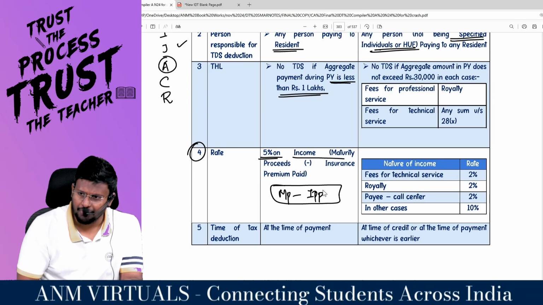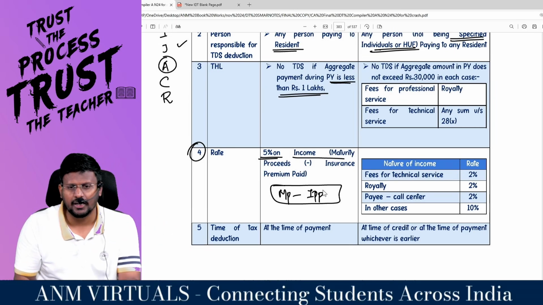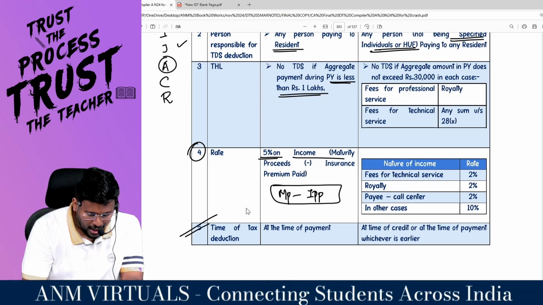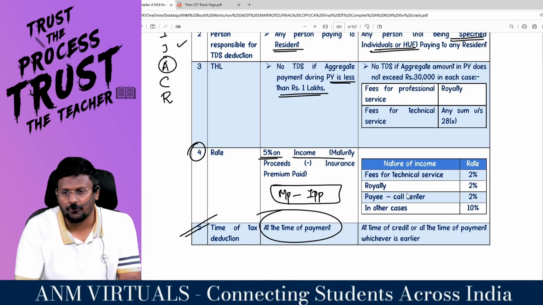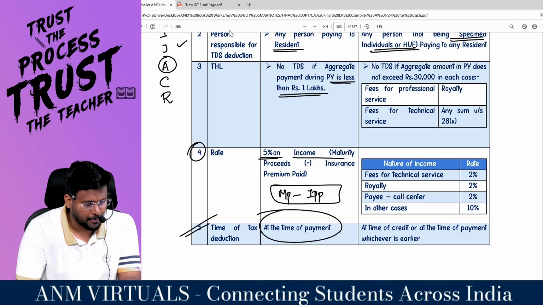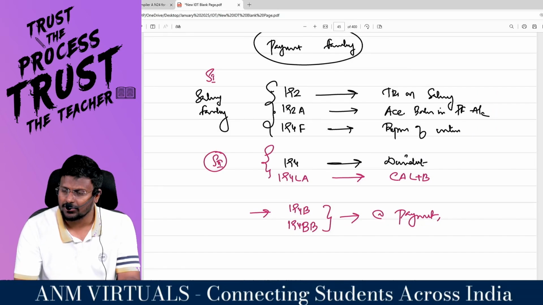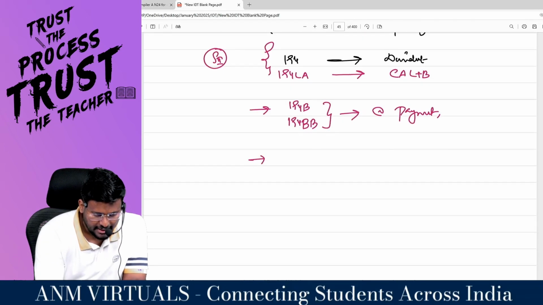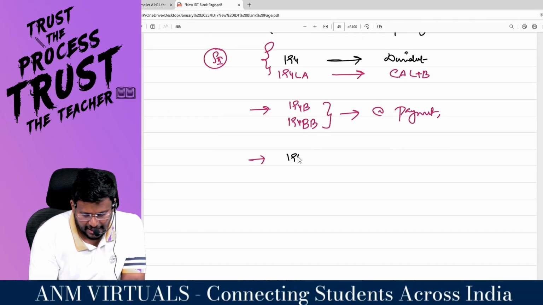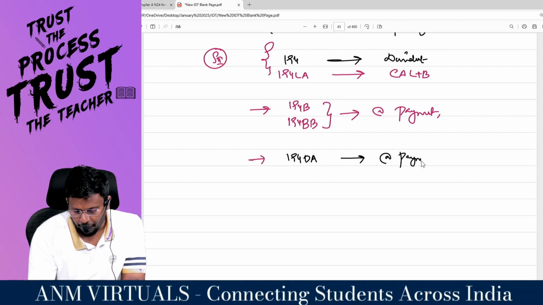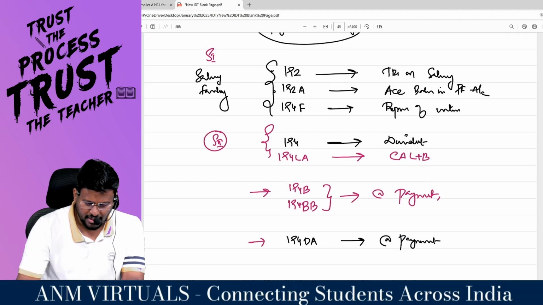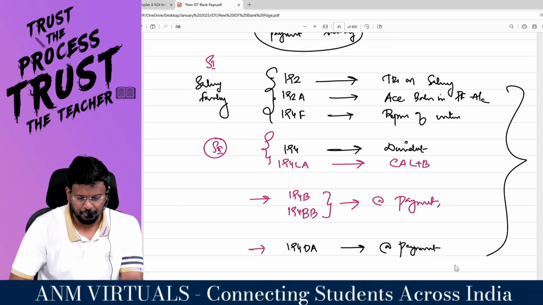Then what is the gap? 15 lakh. On that 15 lakh, they'll be deducting TDS. What is the time? At the time of payment. So to our family, one more person is adding, called 194DA. 194DA is at the time of payment.